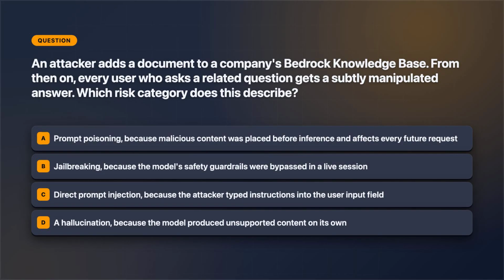Question 2. An attacker adds a document to a company's Bedrock knowledge base. From that point on, every user who asks a related question receives a subtly manipulated answer. Which risk category is this? A, prompt poisoning, because malicious content was placed before inference and affects every future request. B, jailbreaking, because guardrails were bypassed in a live session. C, direct prompt injection, because the attacker typed into the user input. Or D, a hallucination. Lock in your answer before I give it away.